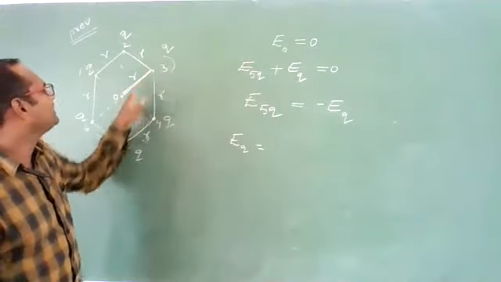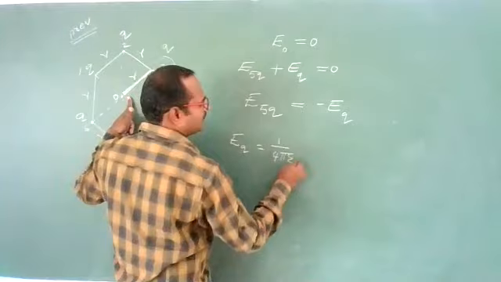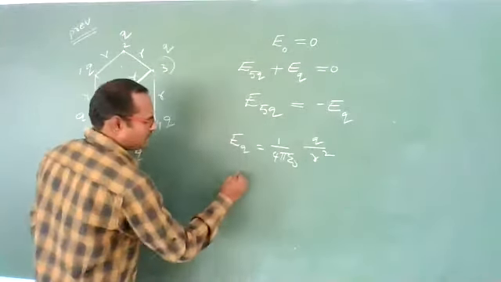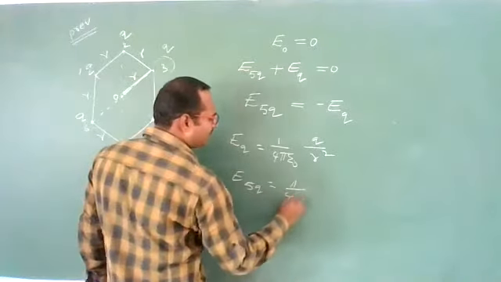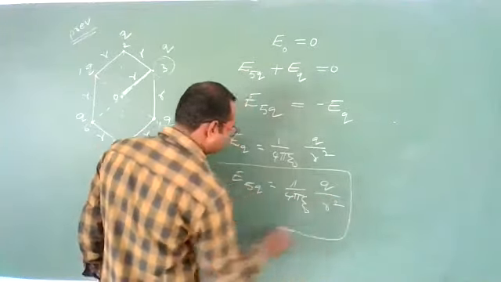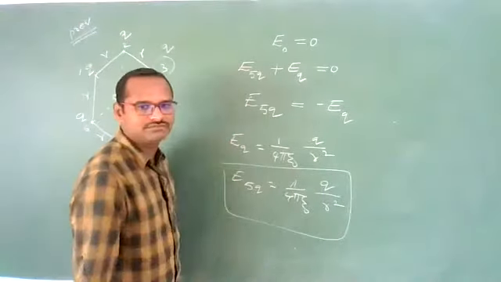Electric field due to charge Q at a distance r is 1 by 4 pi epsilon naught Q by r square. So electric field due to all the remaining 5 charges will be equal to 1 by 4 pi epsilon naught Q by r square. Yes, this will be the answer. I have taken magnitude only. Direction, both are in opposite directions.